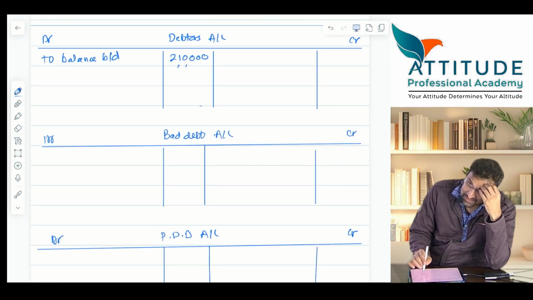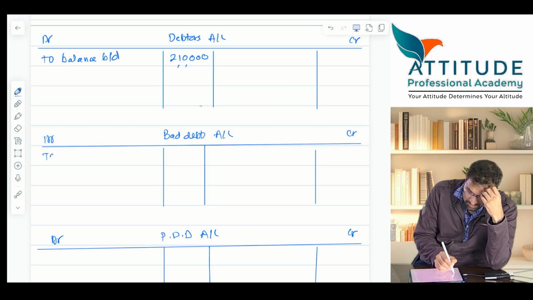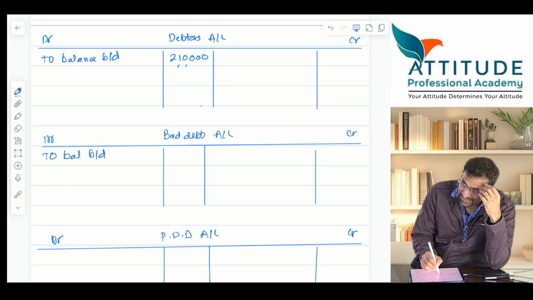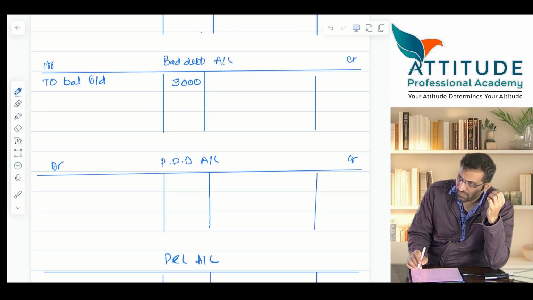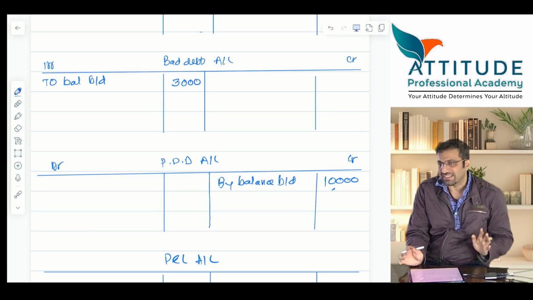Bad debts balance. How much is the bad debt balance? 3,000. Very good. What is the balance of PDD? 10,000. Should I take it on the debit side or credit side? Credit side. By balance brought down. So I have already taken all these balances which are appearing in the trial balance as it is.